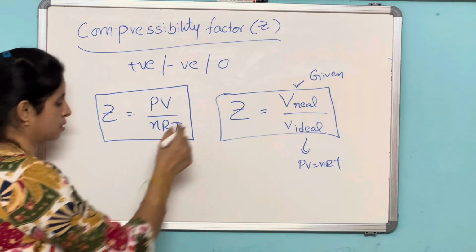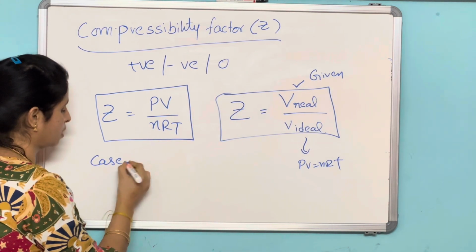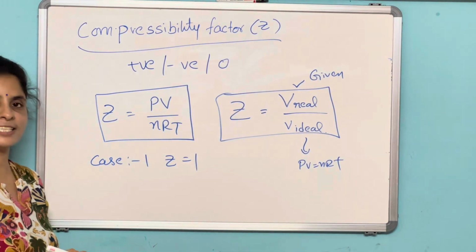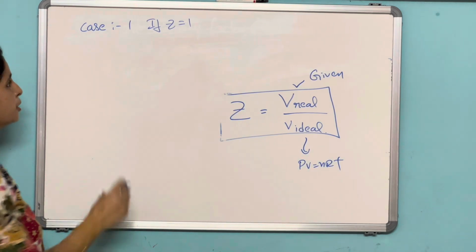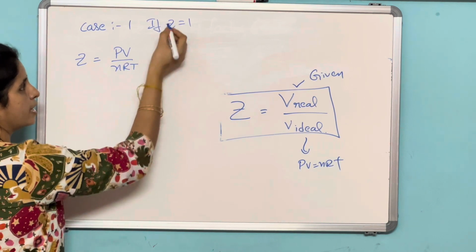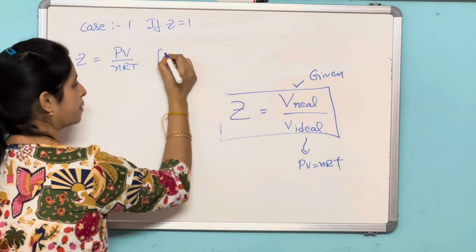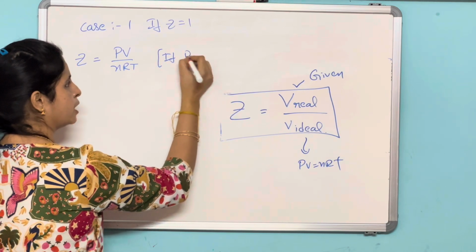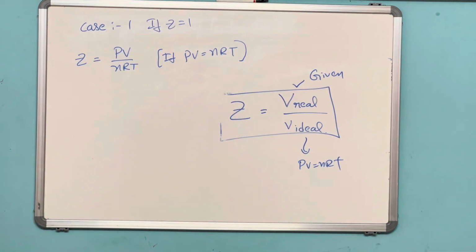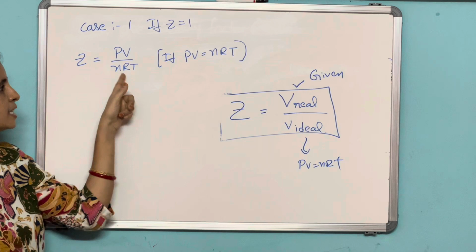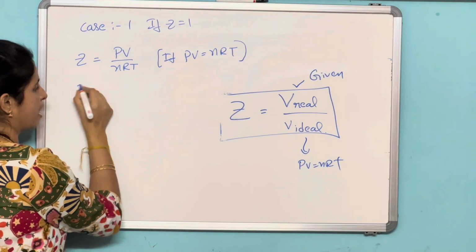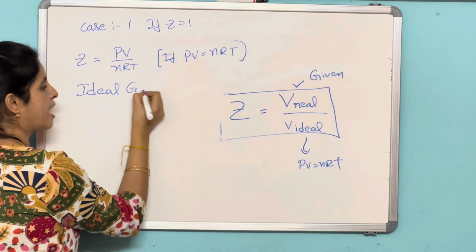Now case 1. If Z is equal to 1, what is Z? Z is equal to PV by nRT. When will this Z be equal to 1? If PV is equal to nRT, Z is equal to 1. So if PV is equal to nRT, the compressibility factor will be 1. This is the case for an ideal gas. You can conclude it is an ideal gas.